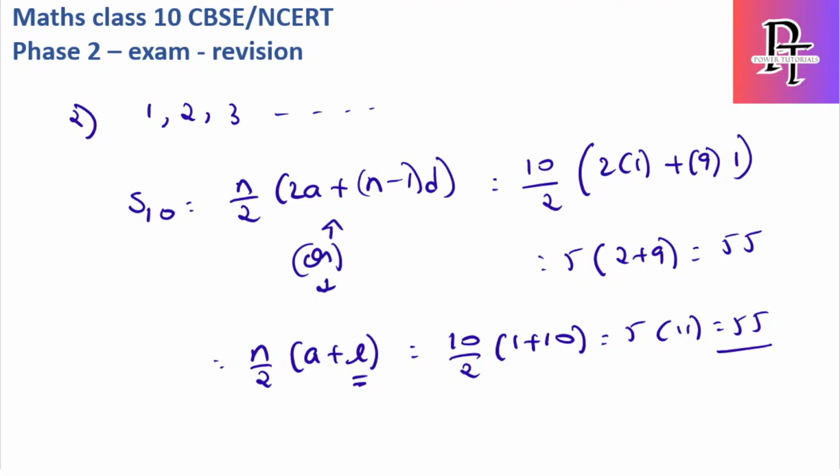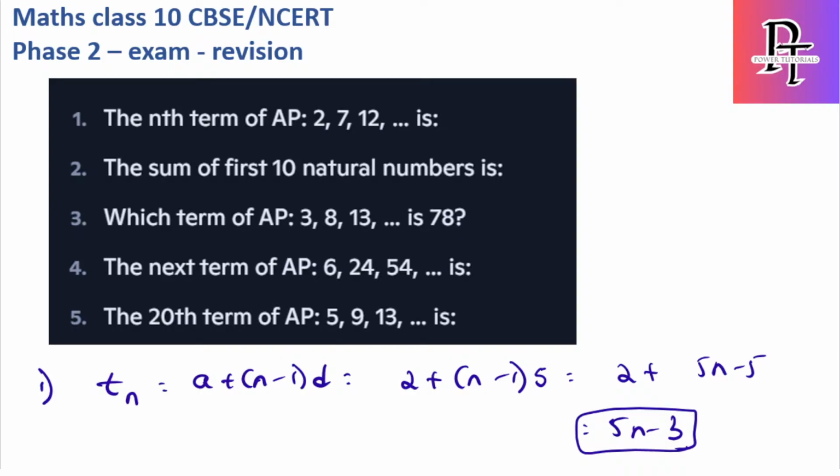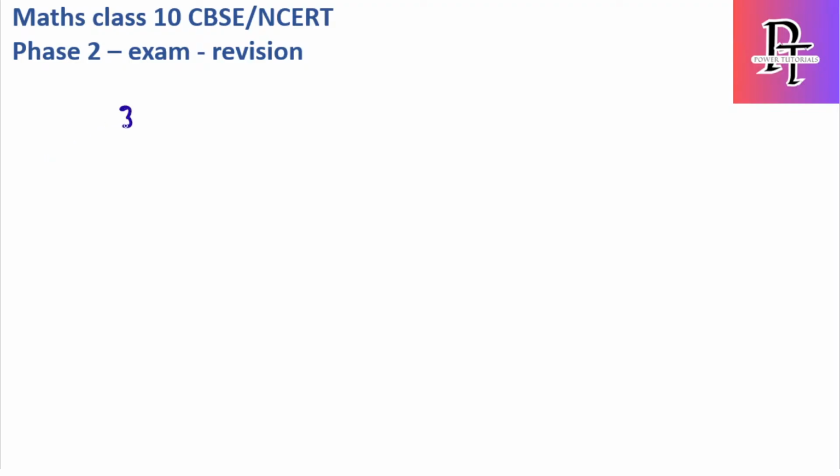Okay. Now let's move to the third question. Which term of the AP is 78? Yes, this is very important. This type of question will come for your 2 marks questions. The AP 3, 8, 13 and so on has a term which is 78. So they're asking for the n value, or which term has the value 78.